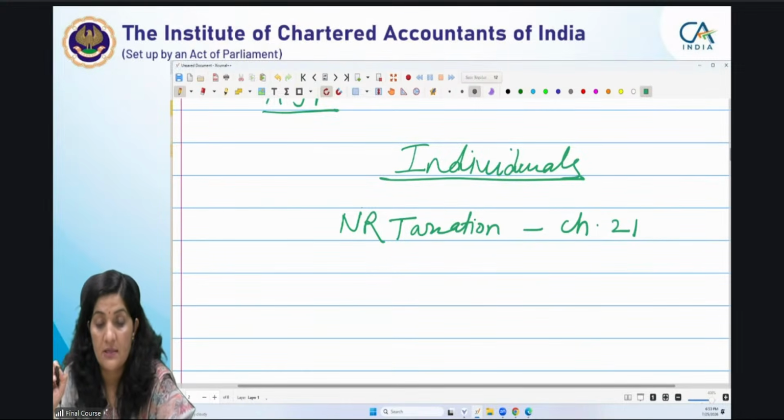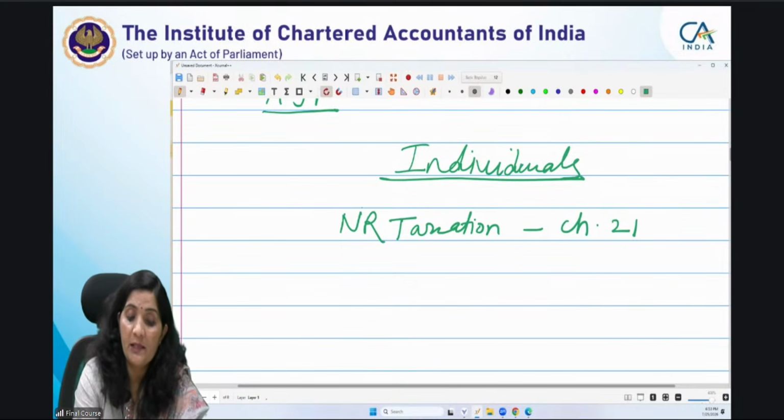Questions can be asked. Individual की residential status, first of all you should know, because taxability for a resident and a non-resident determination is different. That aspects, the provisions, certain specific sections are there for the non-residents. So those important provisions with respect to non-resident taxation, which we have dealt with in chapter 21, and DTA provisions.